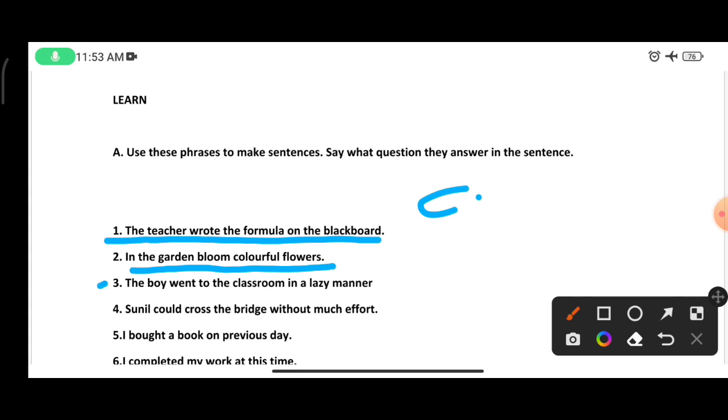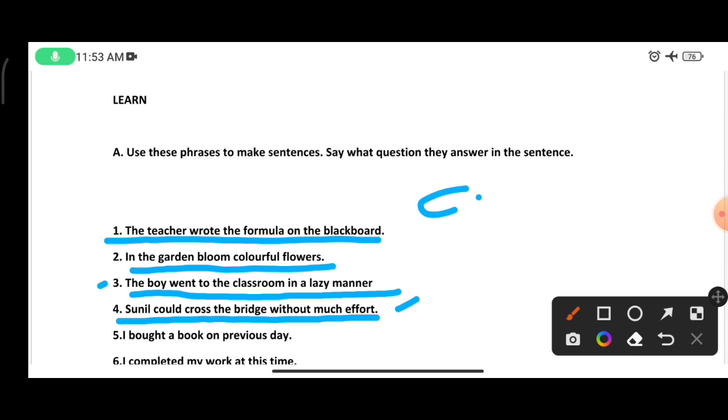Now the third phrase is in a lazy manner. Use this phrase and make a sentence. The sentence will be: the boy went to the classroom in a lazy manner. It is the answer of the question. Now option number 4, without much effort. It is the fourth phrase. Its sentence will be: Sunil could not cross the bridge without much effort. It is the correct option.